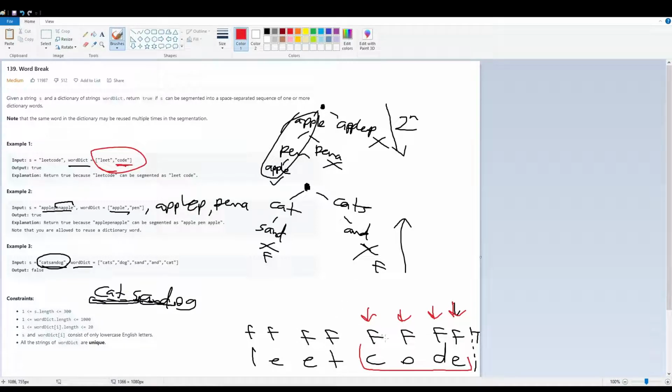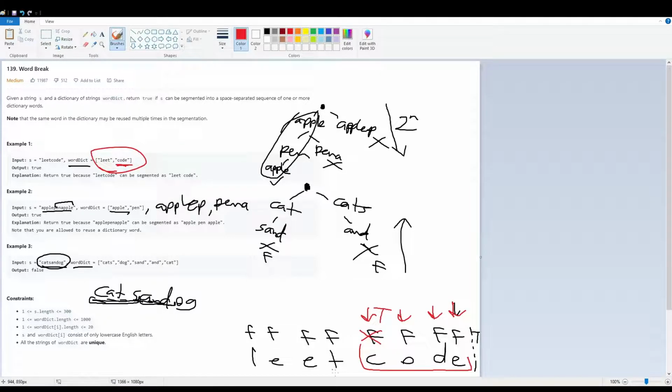Okay, so now what do we do in this case? Well, CODE is in our word dictionary, and then we have to check: we found this word in the word dictionary, what about everything after this word? Was that also in the word dictionary? Since it's our base case here, it's going to be true. So we look after this word. This is true. So this is going to be true.